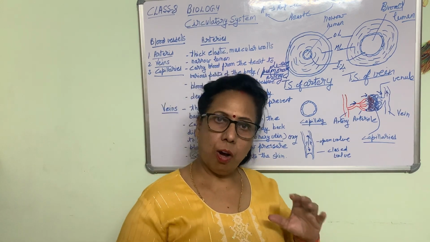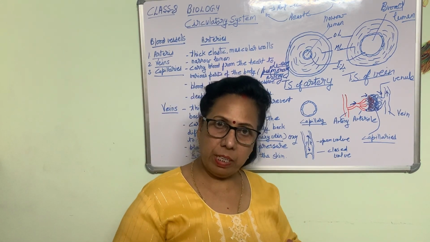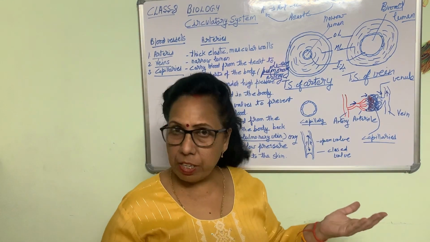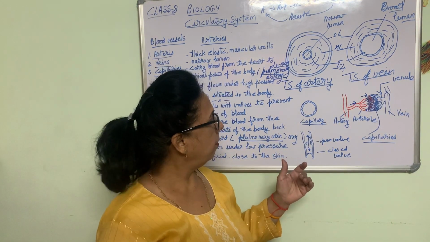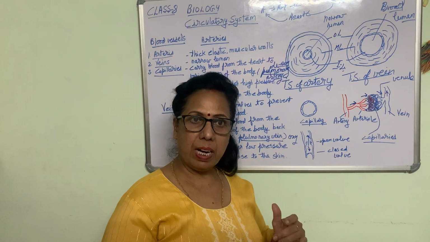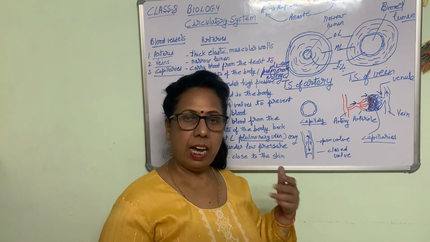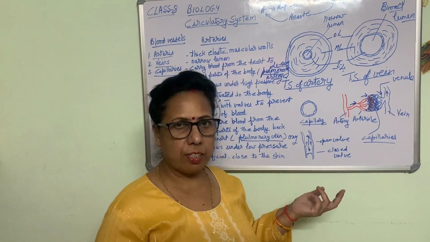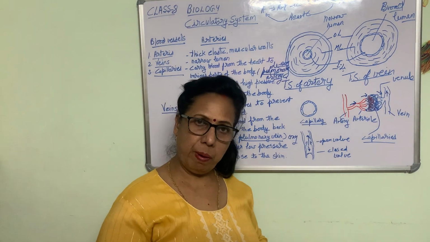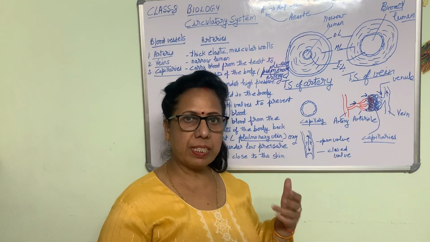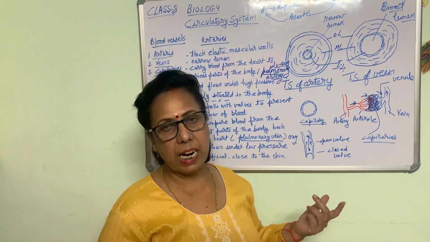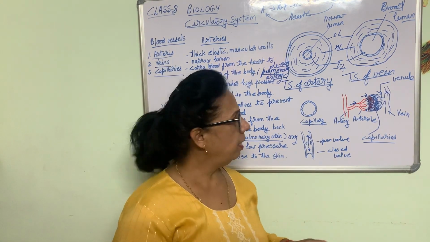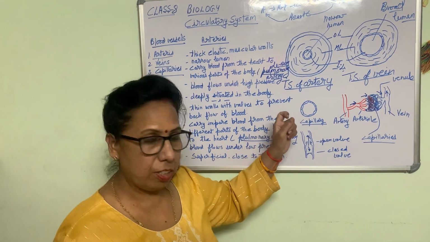We have termed as arteries all the vessels which carry blood from the heart to the different organs of the body. From the heart blood goes to the lungs, and from the lungs, oxygenated, it comes back to the heart. So the blood vessels which carry the blood from the organs back are the veins. That's why the pulmonary artery carries deoxygenated blood and the pulmonary vein carries oxygenated blood.